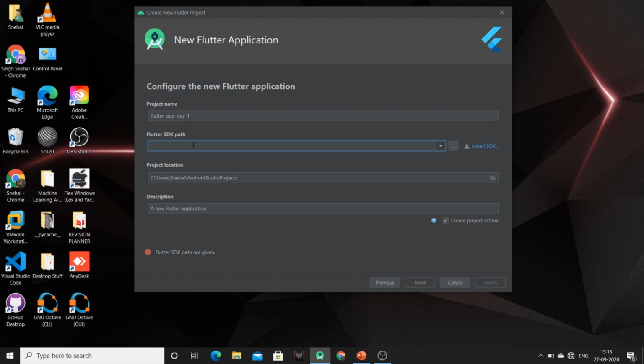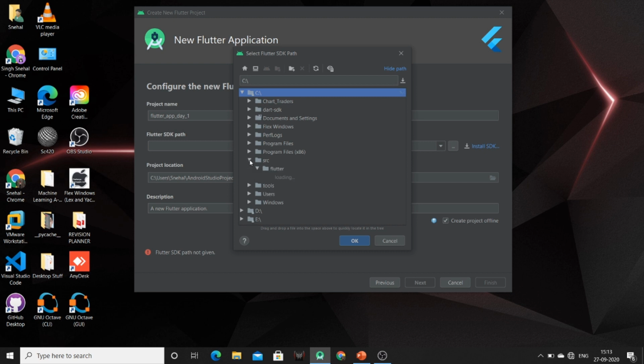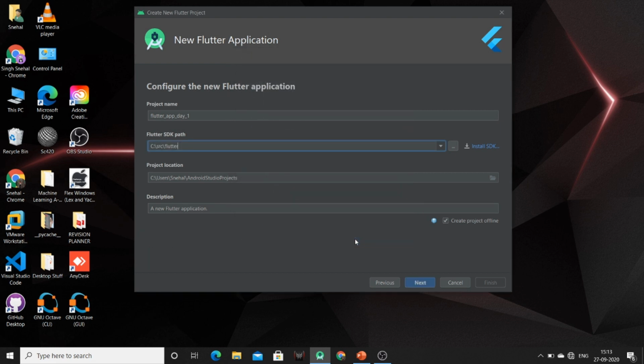Here you have to specify the path in which you have downloaded the Flutter SDK. So I am specifying the path, as I am having my Flutter SDK inside C directory of SRC folder. So just select the path. Now you can click on next.